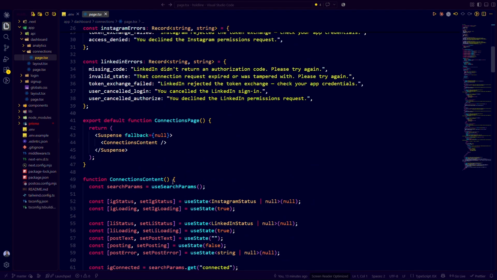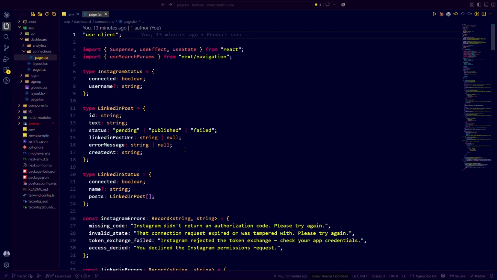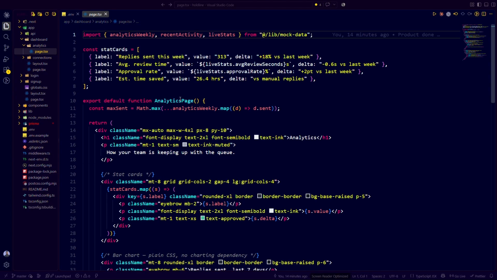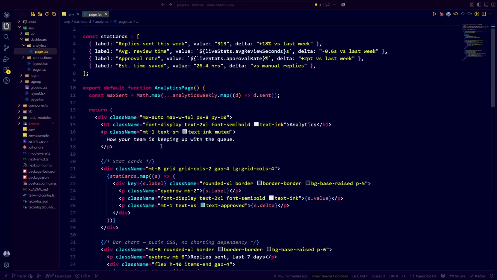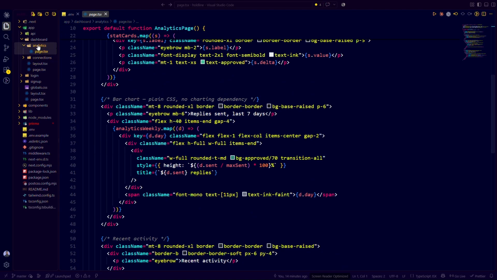I'm showing you this code base because when you download it from GitHub, you should not get confused about how the code base is written, how Next.js is working, and how the folder structure is laid out. You should get at least familiar with how things are being managed. Then we have this analytics section, because we also had that analytics page. All of that code base comes from here.